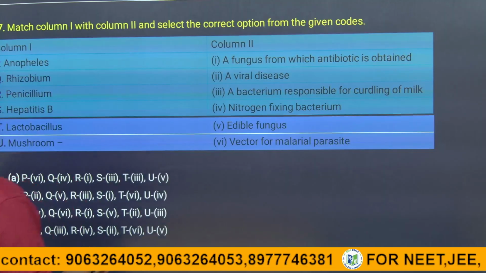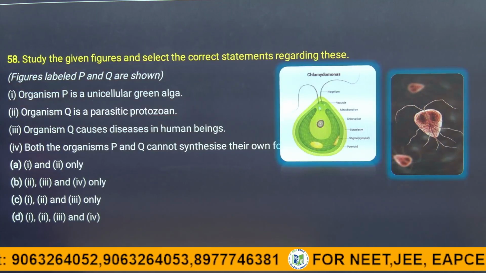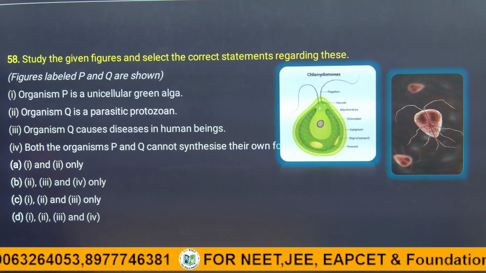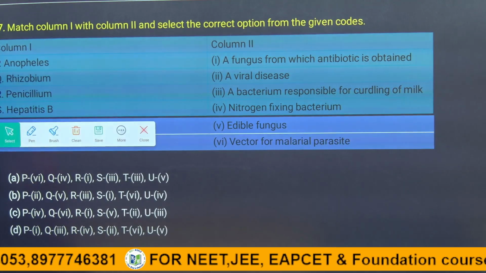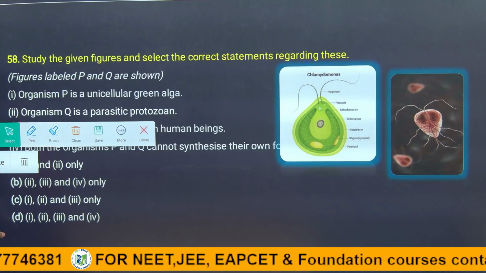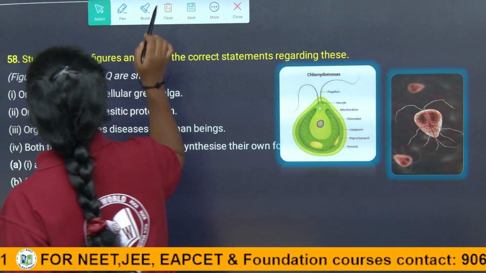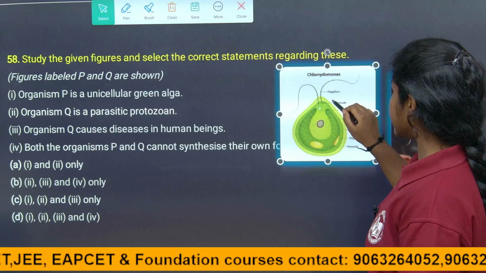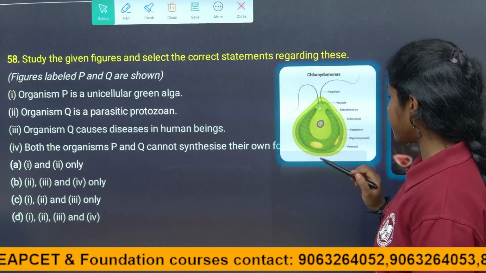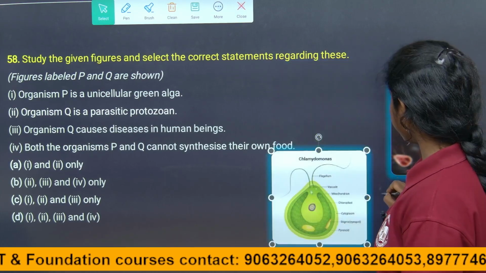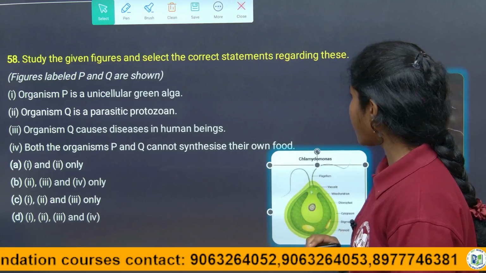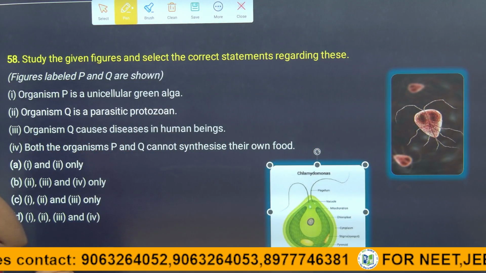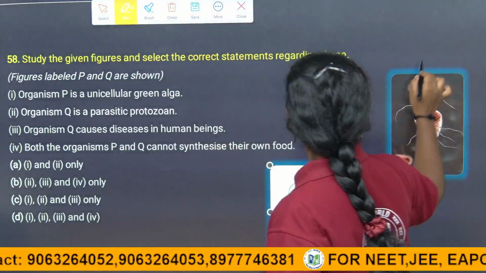So, coming to the next question, children, the 58th question. What are they given, children? Study the given figures. Study the given figures and select the correct statements regarding this. They are asking for the correct statement, right. Okay, it is P, children, and it is Q.